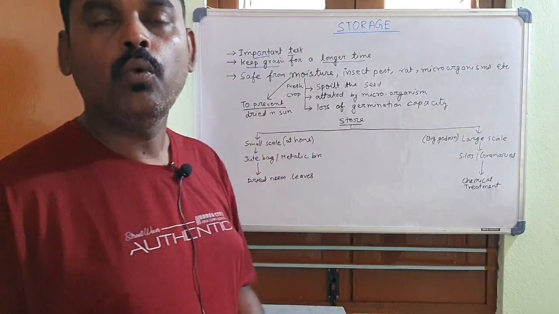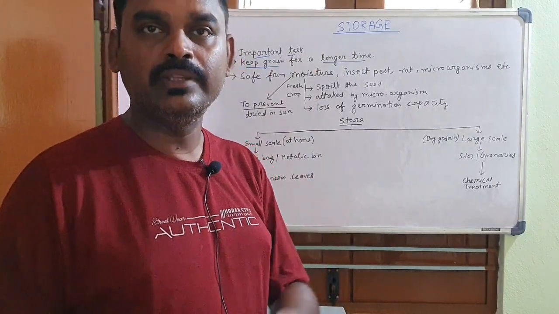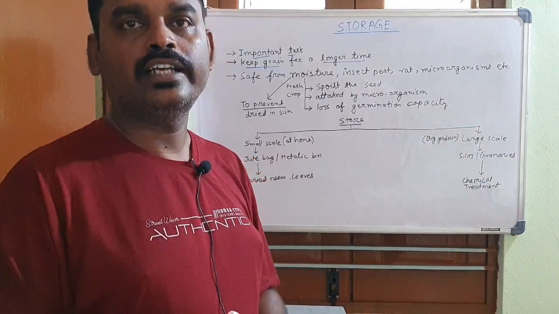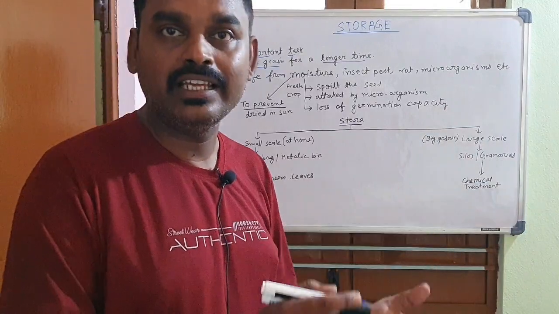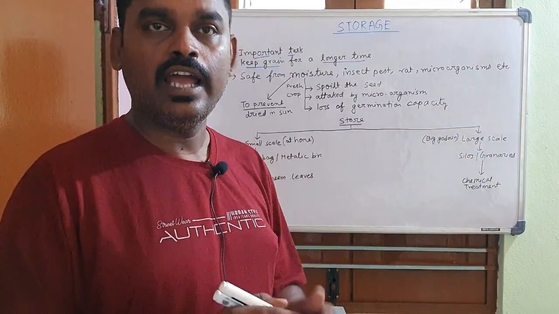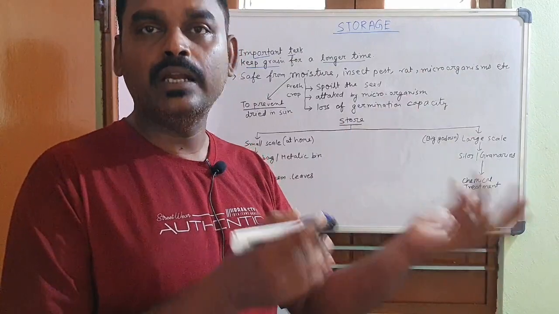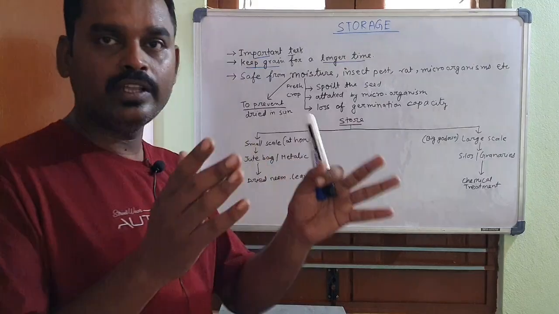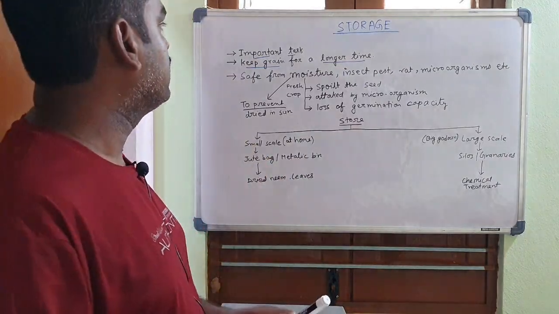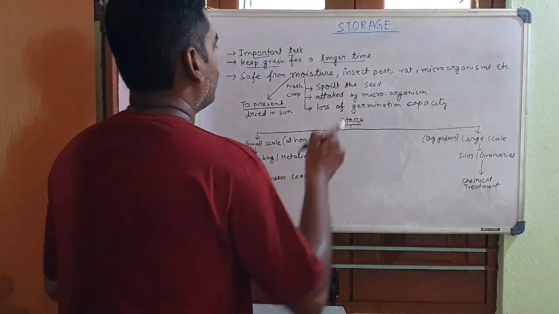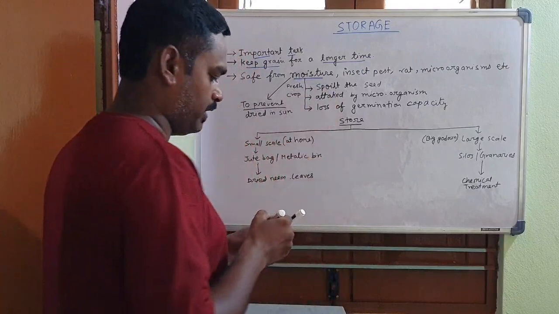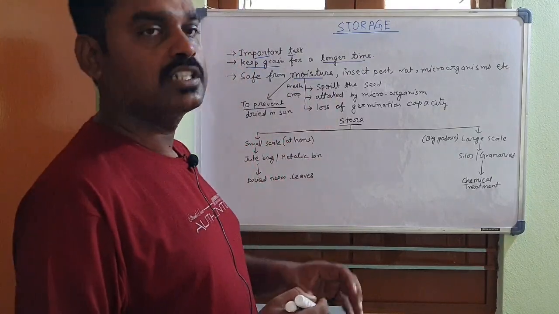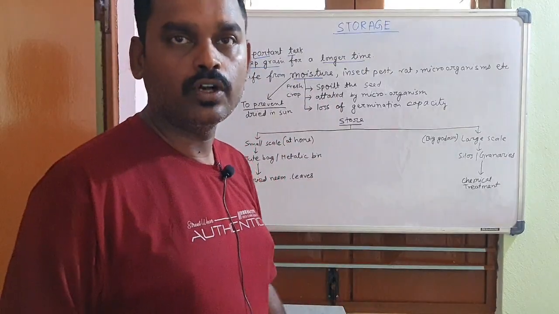Now the question is, why do we need to keep the crop for a longer time, and why do we need to apply different scientific methods and prepare different areas for storage of crop? The reason is that when we harvest the crop, this crop has a huge amount of moisture in it, and this moisture can be harmful for the crop.